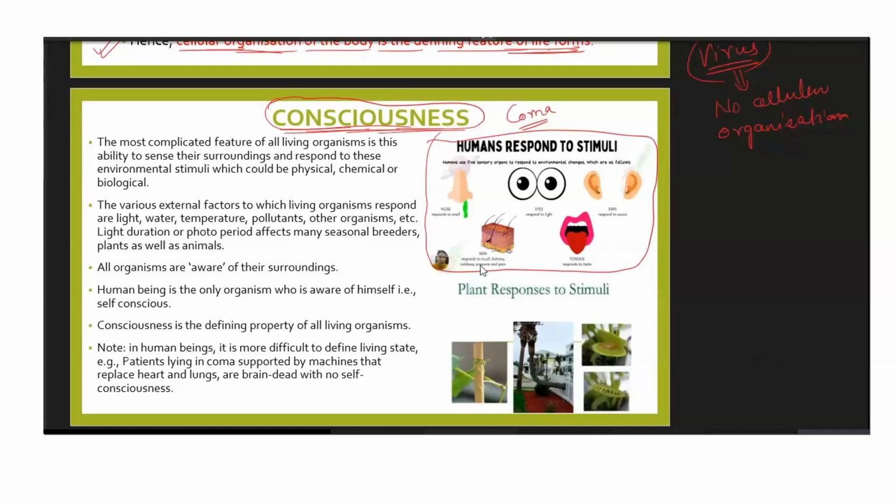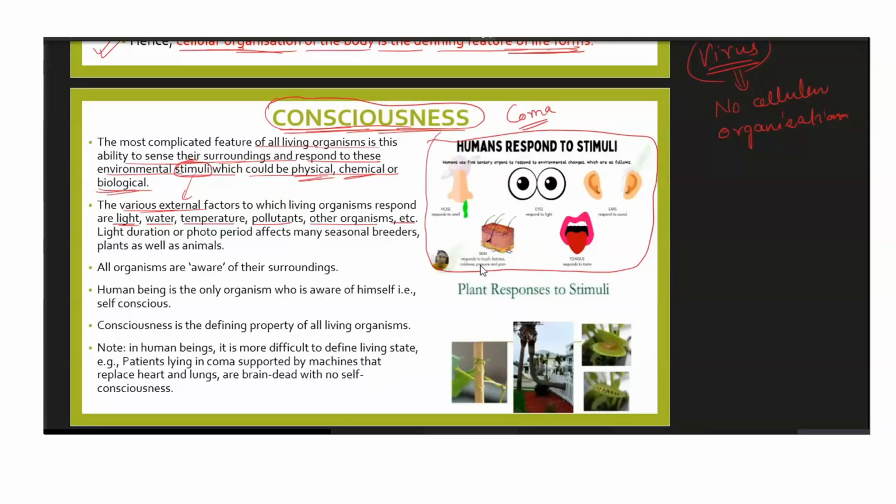Let's read through it. The most complicated feature of all living organisms is the ability to sense their surroundings and respond to these environmental stimuli, which could be physical, chemical, or biological. So these stimuli that we are talking about, which will compel us to react, can be physical, or chemical, or biological. The various external factors to which living organisms respond. What are those stimuli that we are talking about? These are the various external factors only, and they will compel us to react or respond. They can be light, water, temperature, pollutants, other organisms, etc. There can be so many different things to which we react.